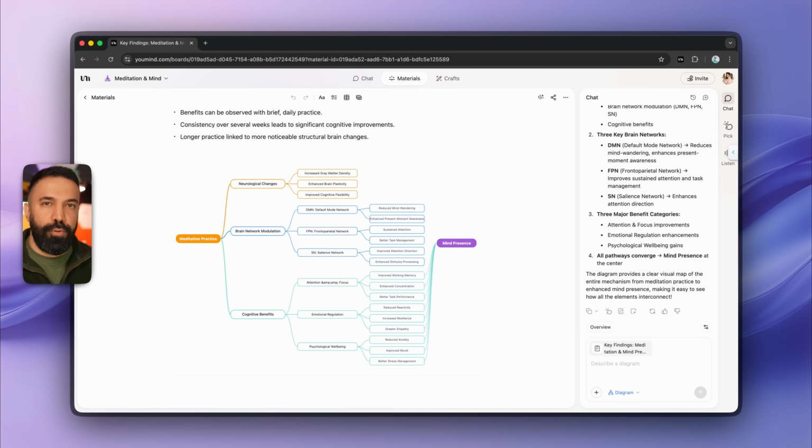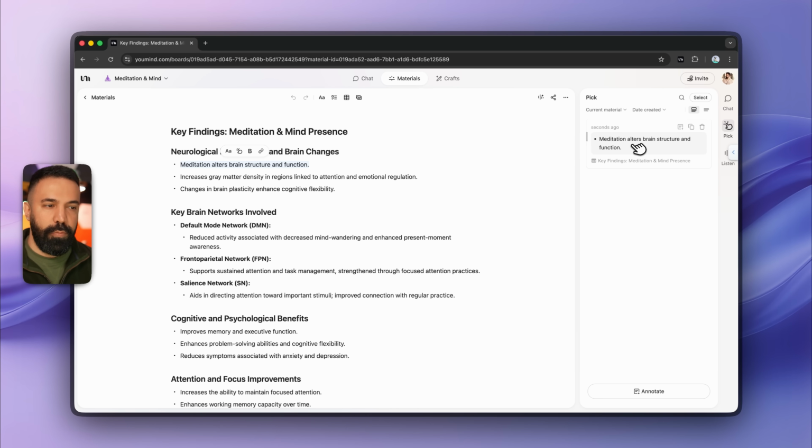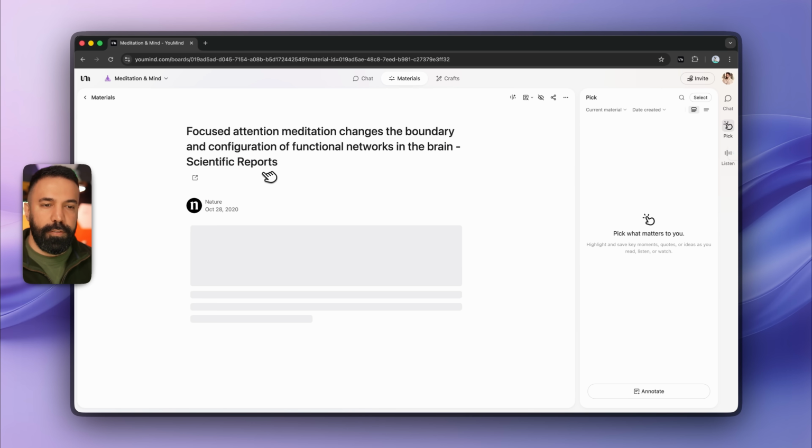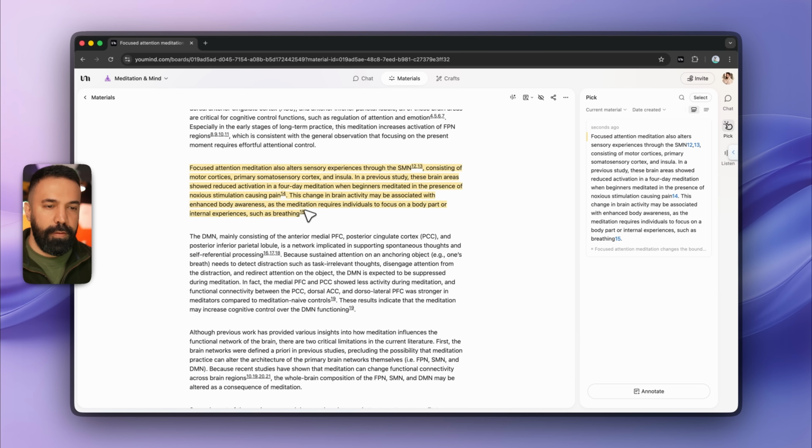Once you finish crafting your documents, it is time to review them, right? So look at this feature now. If I select something here, which is important to me, then I have this pick. If I press on it, it will be saved in the pick section, which means that it's going to be here. If I then go around into different materials and let's say this paragraph is also important for me, I can highlight it and add it to the pick with any different color that I would like.